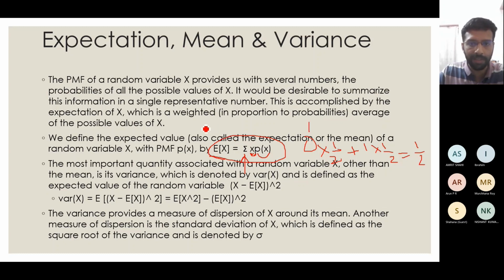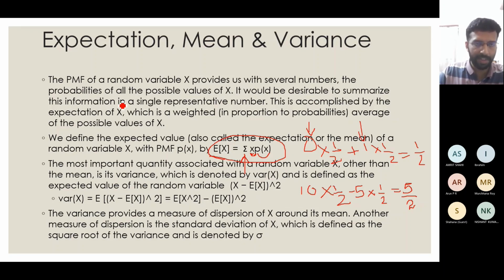Here, instead of 0 and 1, I replace the corresponding values: 10 into 1 by 2, and for a head you put -5. Finally, the expected amount you will get by tossing the coin is 5 by 2. For problems like that, you can directly use the expectation formula.